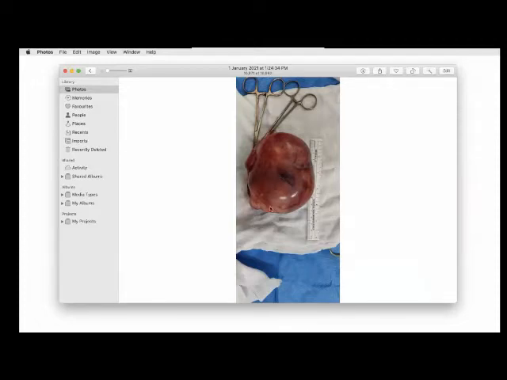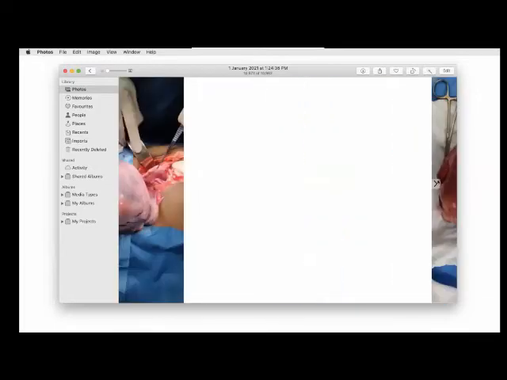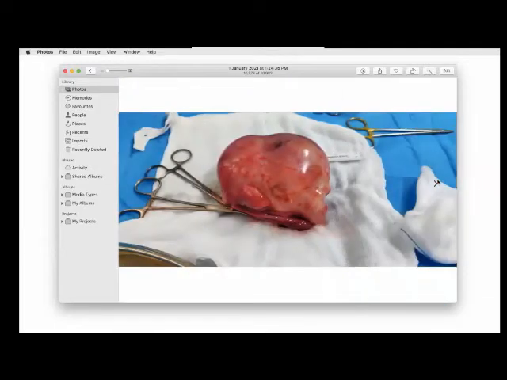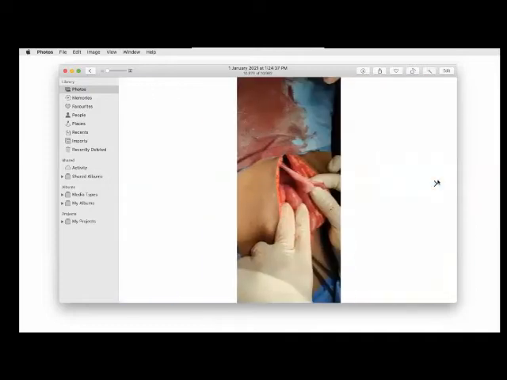This was the opposite ovary, which has an exophytic component, and we have taken a small biopsy from here also. That's great. And lymph nodes are not enlarged. Not enlarged.